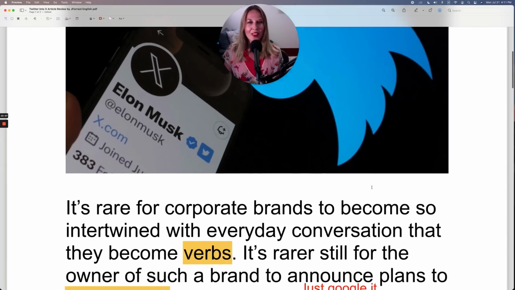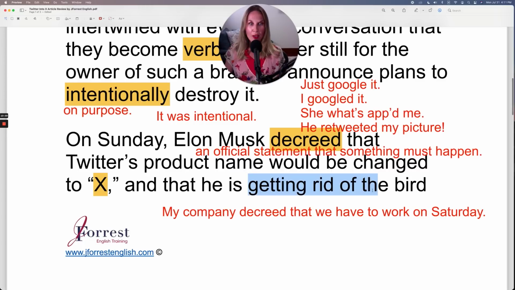It's cute. Oh, well, he's getting rid of it. When you get rid of something, it means that you permanently remove it. So you can get rid of items from your home, items you don't need anymore or don't want anymore, and you permanently remove those items from your home. A lot of times they will go into the garbage, but they could also be given to someone else or sold or donated. So it doesn't have to go in the garbage, but a lot of the times it does.